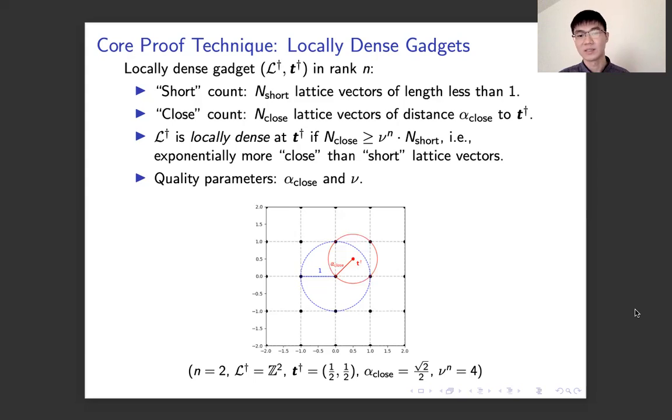And we can see that by picking alpha close to be 1 over root 2, we have 4 close vectors to the target T dagger, while we only have 1 short vector, that is the origin, which has length less than 1. So here, we have 4 times more close vectors than short vectors.